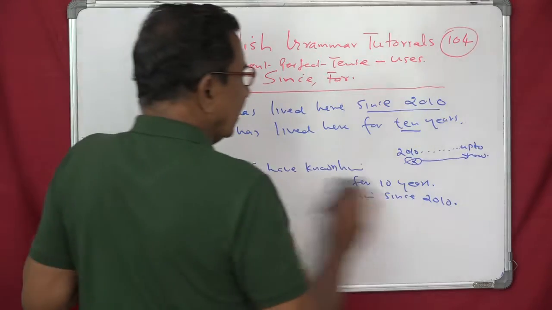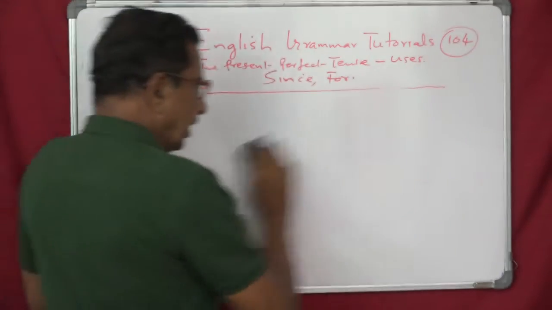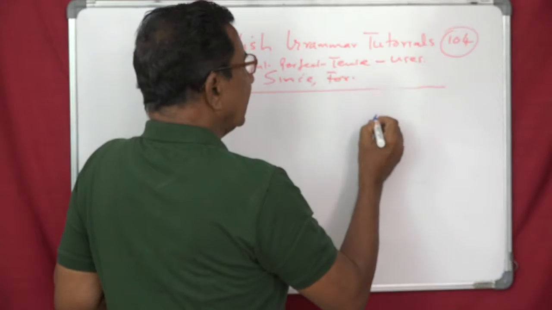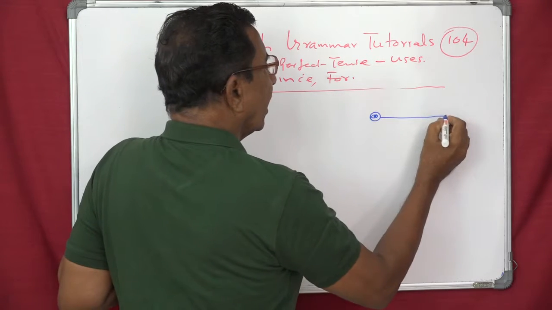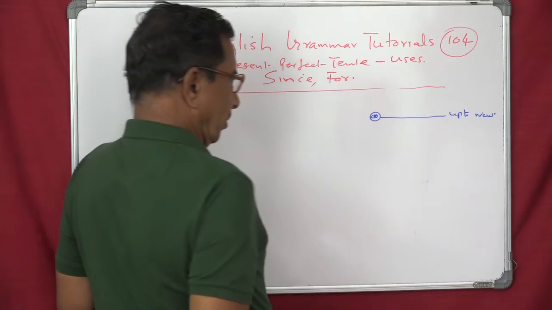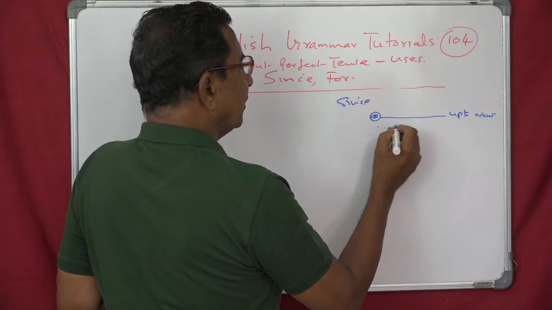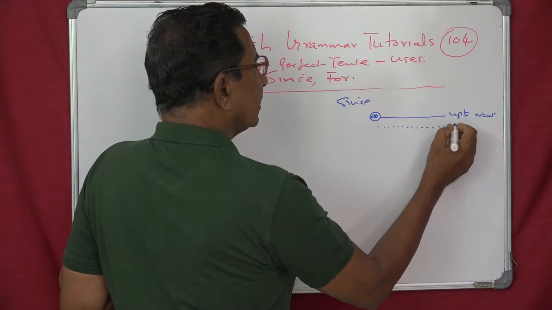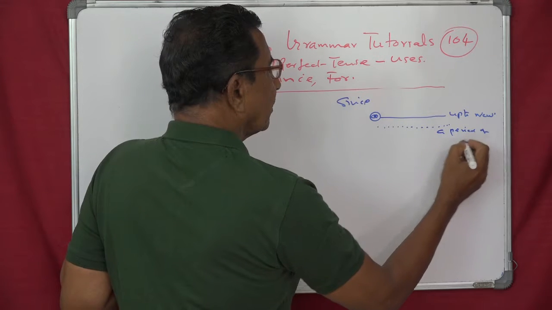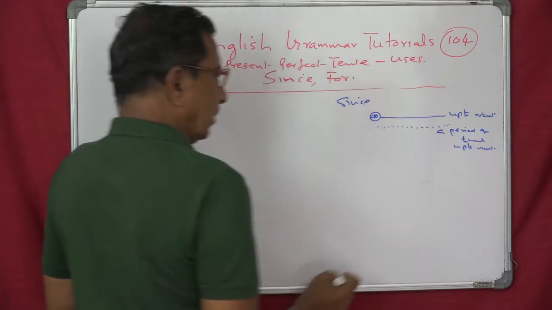So if you want to represent this in a diagram, you can show it like this. Since has this meaning: a definite point of time up to now. For means no definite point of time, but a period of time, up to now. So that's okay.